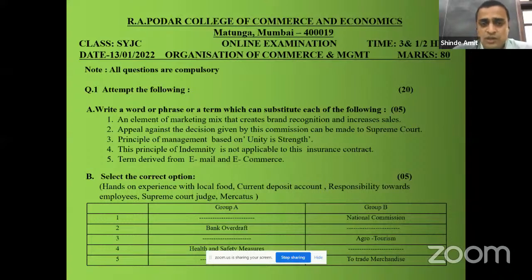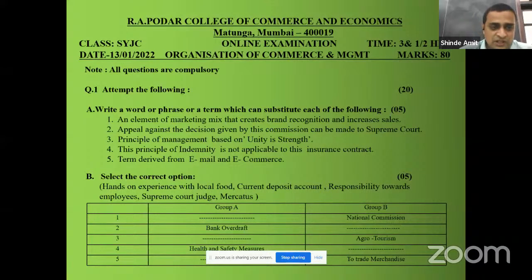Write a word, phrase or term which can substitute each of the following, 5 marks. 5 statements are given. An element of marketing mix that creates brand recognition and increases sale. The answer should be promotion. Appeal against the decision given by this commission can be made to Supreme Court. That is National Commission. Principle of management based on unity, strength, esprit de corps. This principle of indemnity is not applicable to this insurance contract, life insurance contract. Term derived from email and e-commerce, that is e-business.